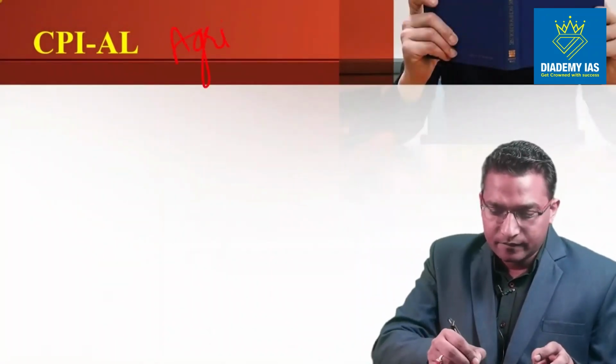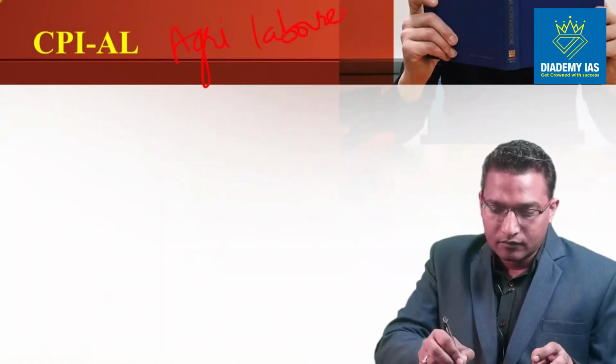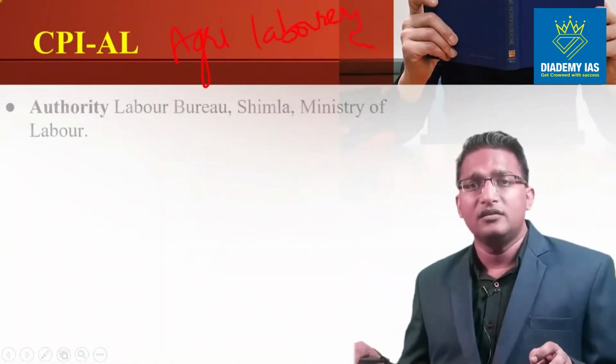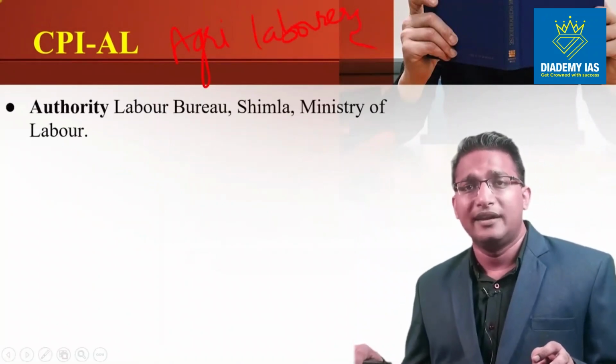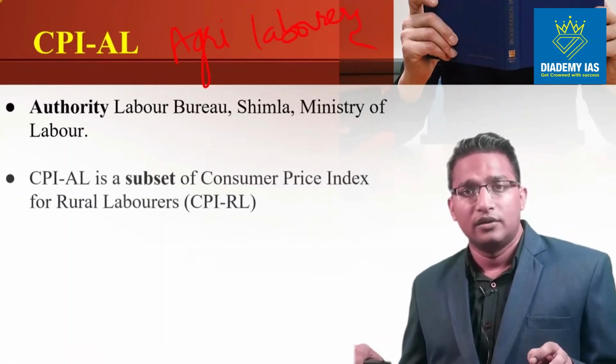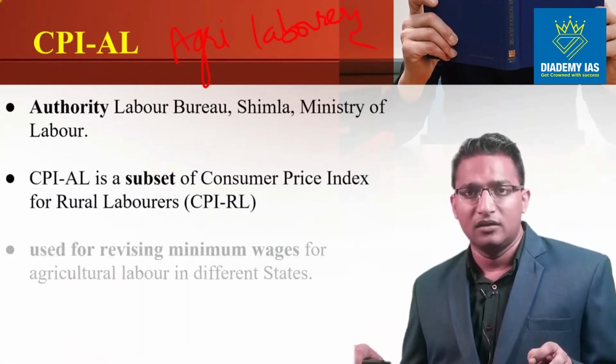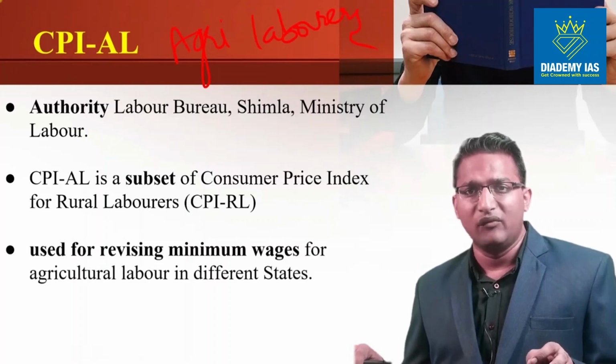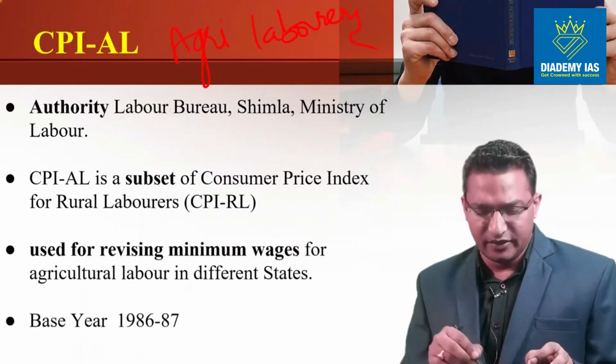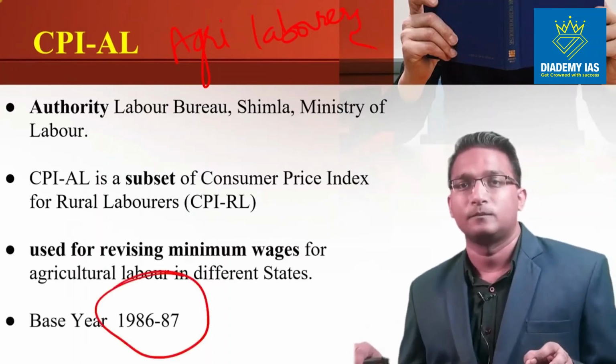CPI AL. AL means agricultural laborers. This is given by the authority, Labor Bureau. It is a subset of CPI RL only. It is used for revising minimum wages for the agricultural labor in different states, and the base year is 1986-87.